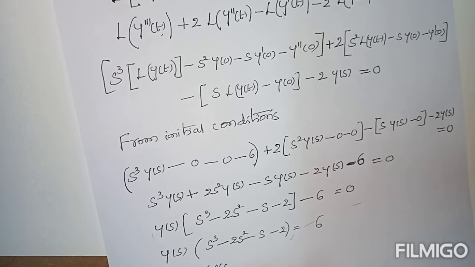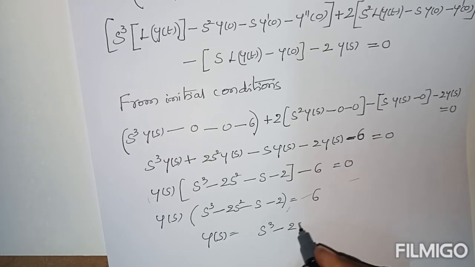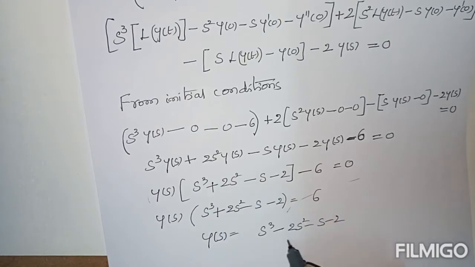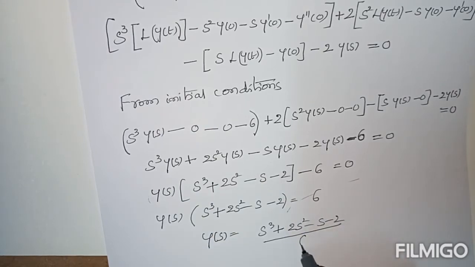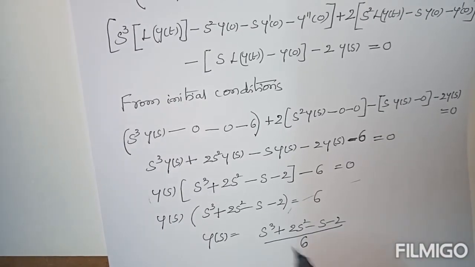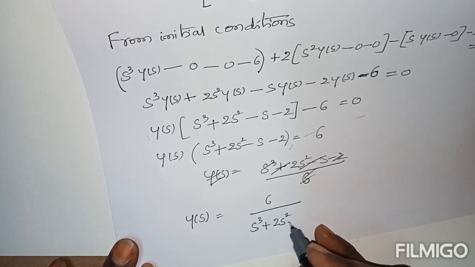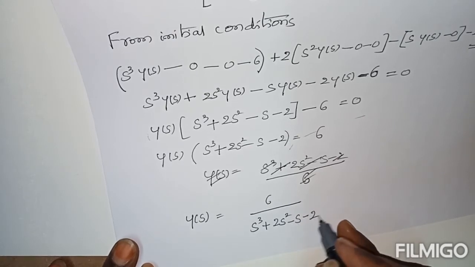Y of s only equals to 6 by s cube plus 2s square minus s minus 2.